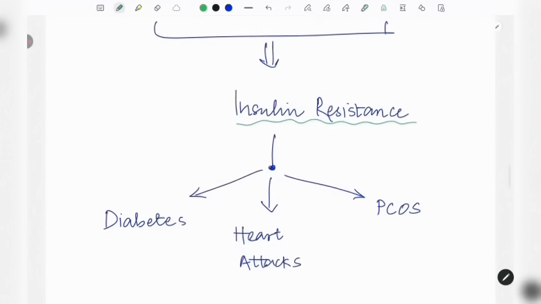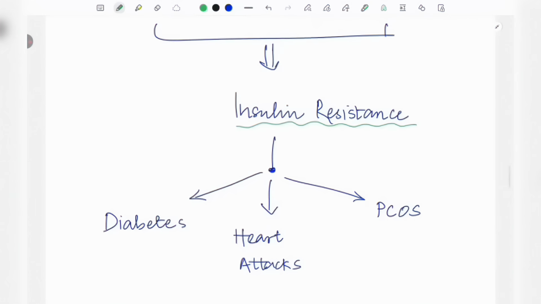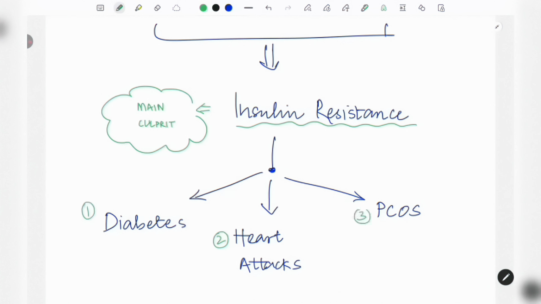And now, because this insulin resistance has developed, what will it lead to? Remember, this is the main culprit. This is the main culprit for what? One is diabetes, the second is heart attacks, and the third is PCOS in the case of females, which is very common nowadays in young females. So make sure you keep that in mind for this topic. We limit this topic, as I told you, to insulin resistance, and we will continue forward.